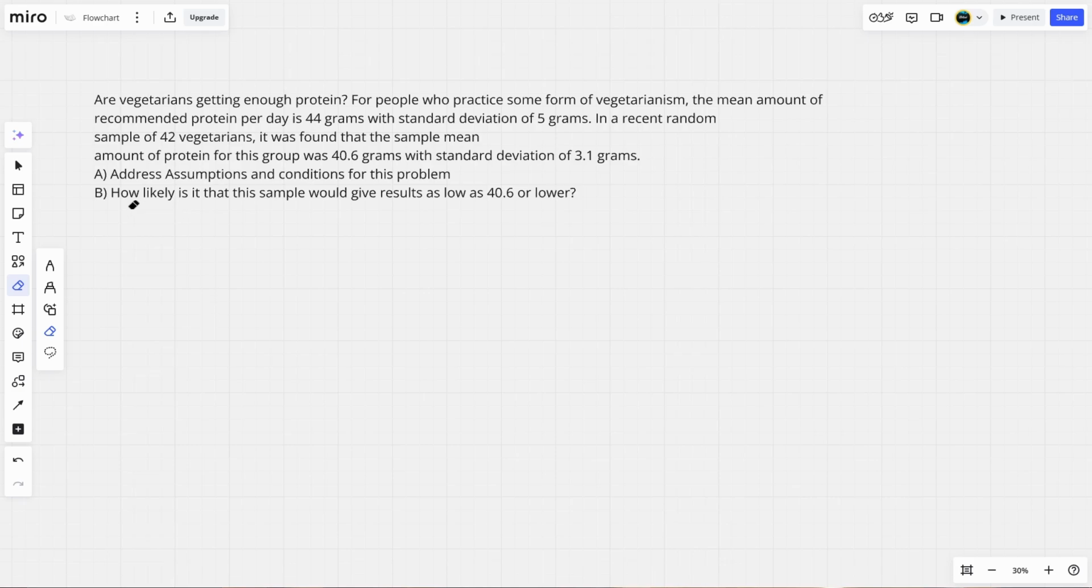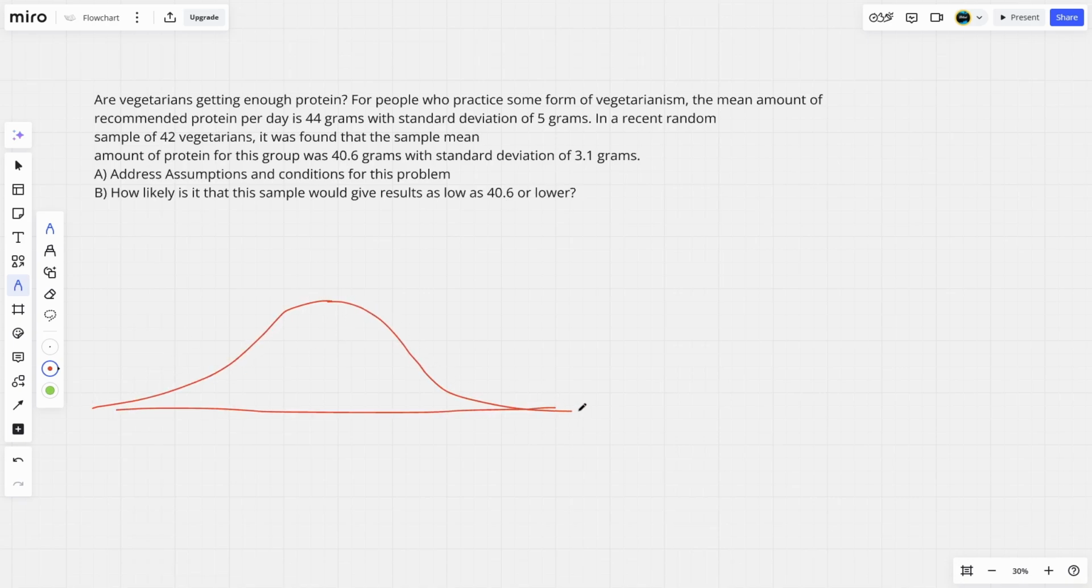So B reads, how likely is it that the sample would give results as low as 40.6 or lower? So first, I want to just draw out a little distribution curve as well as I can and mark the mean, which is given in the problem here, 44 grams, and a standard deviation of 5. Want to remember these two.